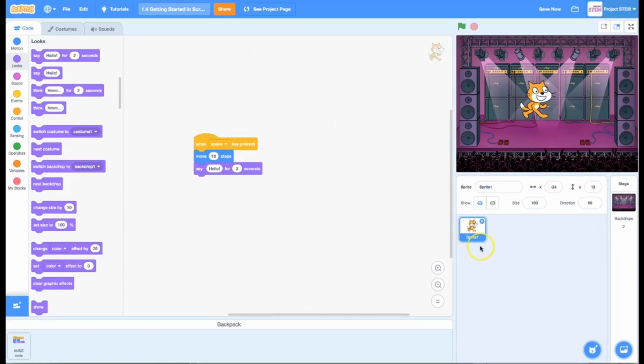One other thing that's nice, if you do a lot of work on a sprite, a lot of custom work in the drawing interface, you had lots of costumes that you had added to your sprite, and it was something that you were proud of and you might want to use again as the character in another game, you have the option to right-click on your sprite and export that.